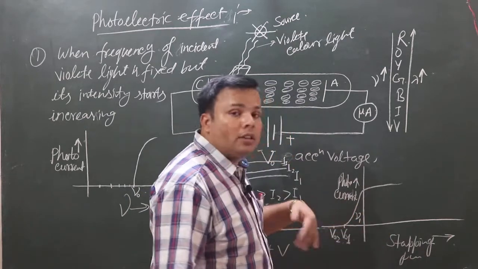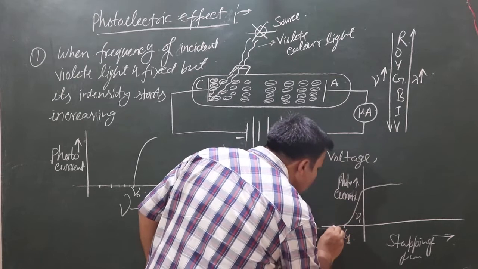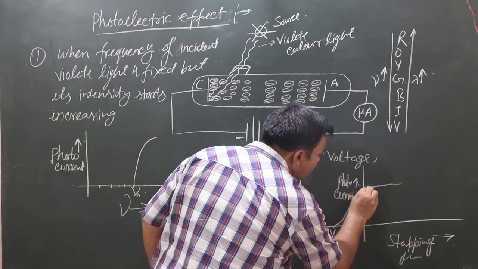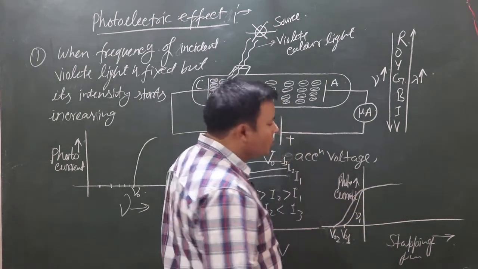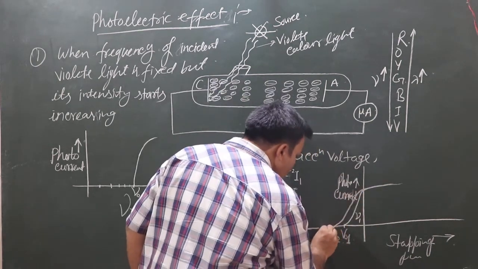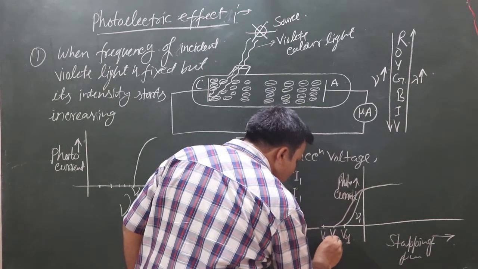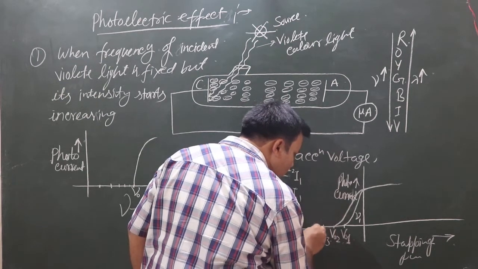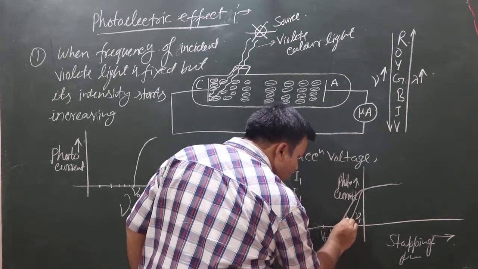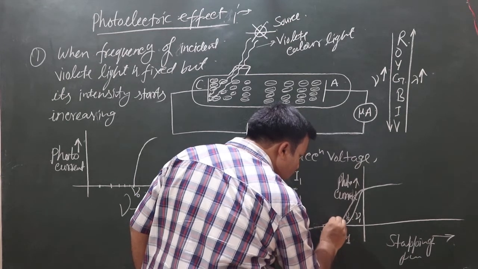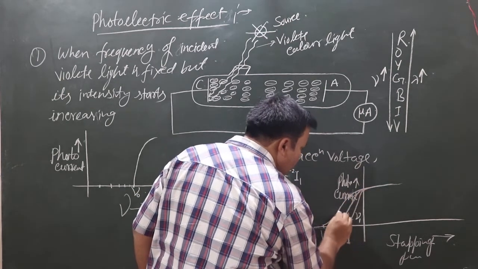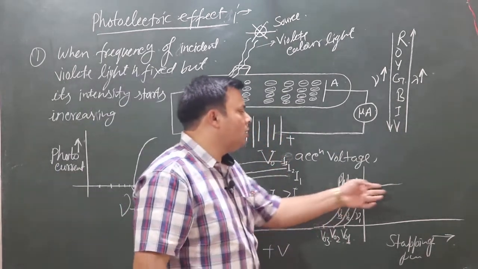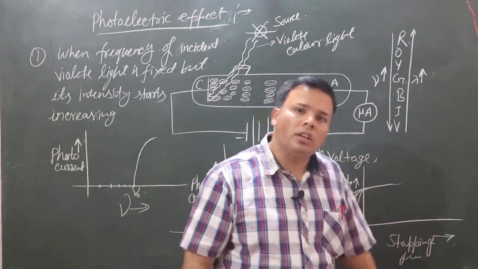So we also start increasing the frequency of light, and after some time we get the saturation current, the same saturation current, and we also increase the stopping potential, and we are also increasing its frequency like this, and it will give the saturation current.